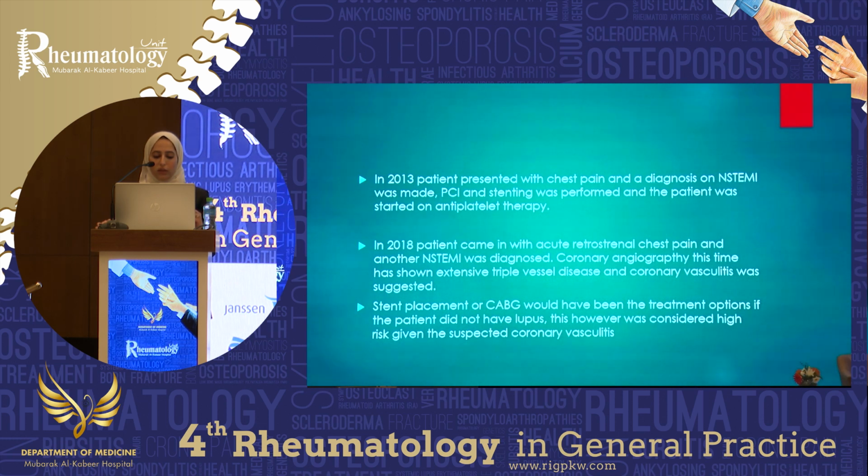Coronary angio at this time showed extensive triple vessel disease with coronary vasculitis, which was suspected because of the amount and the extension of the coronary occlusion and irregularity that was seen on angio. Stent placement and CABG could not be done at that stage as vasculitis was highly suspected.